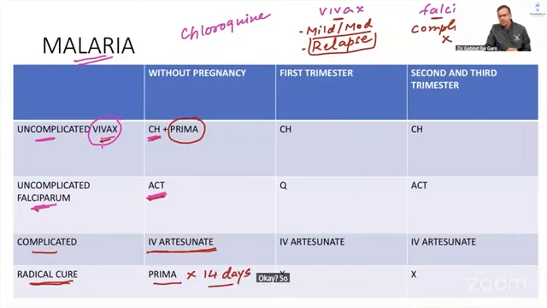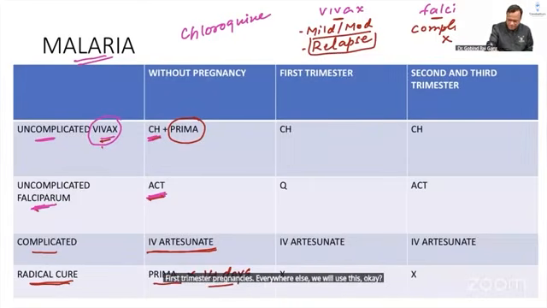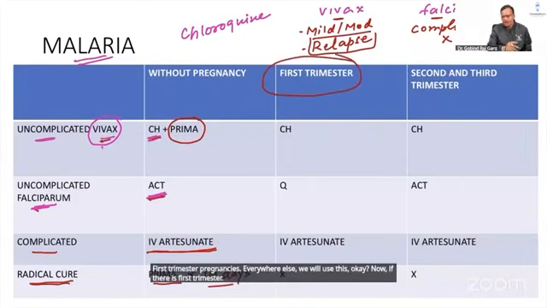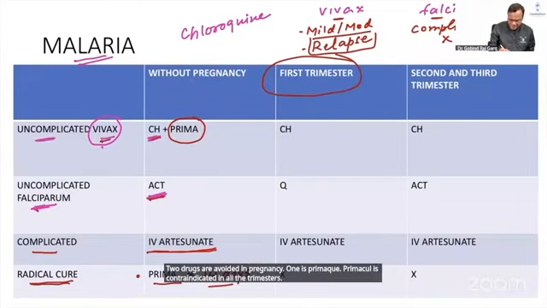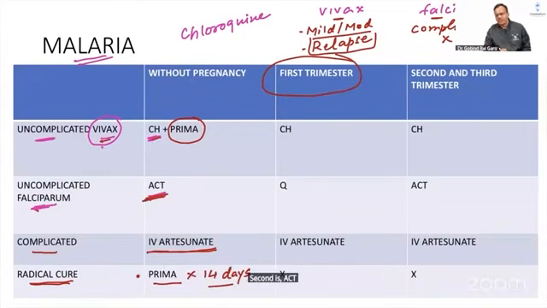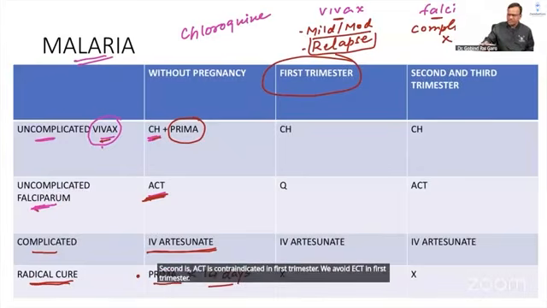So that is the treatment of malaria in a person who is not in first trimester pregnancy. Everywhere else we will use this. Okay? Now if there is first trimester pregnancy, the important thing to remember is that two drugs are avoided in pregnancy. One is Primaquine, which is contraindicated in all the trimesters. Second is ACT, which is contraindicated in first trimester. We avoid ACT in first trimester. Clear? Rest everything will remain the same.